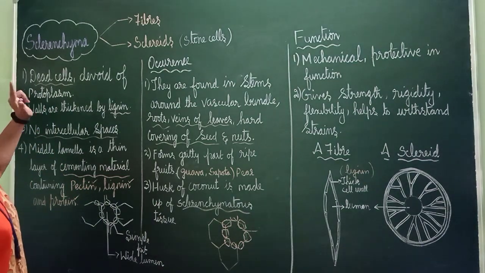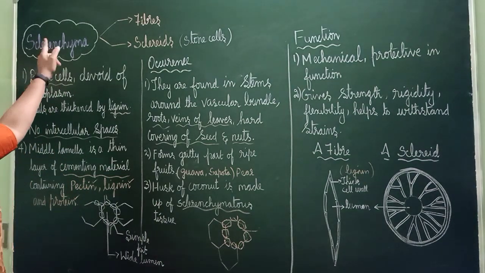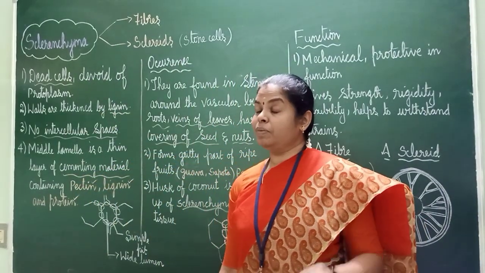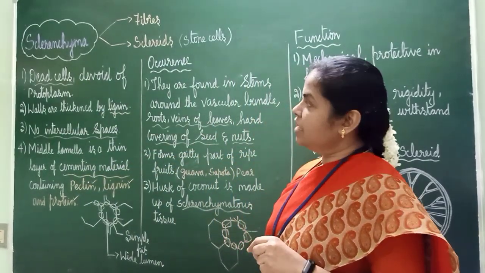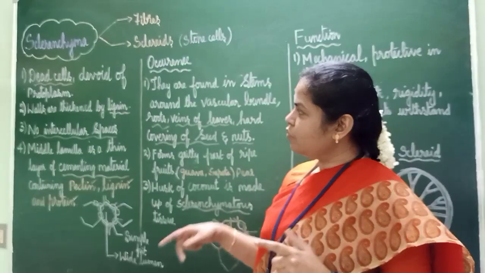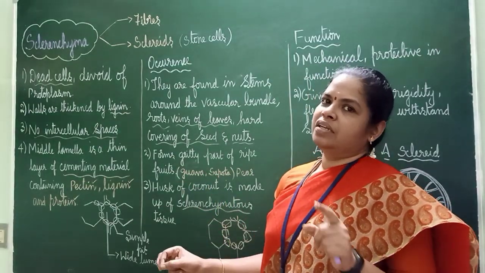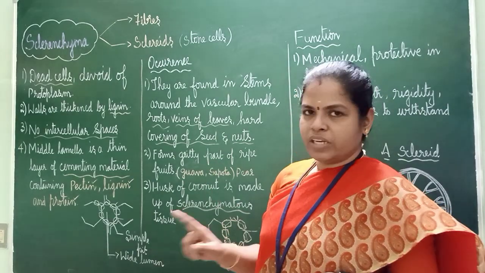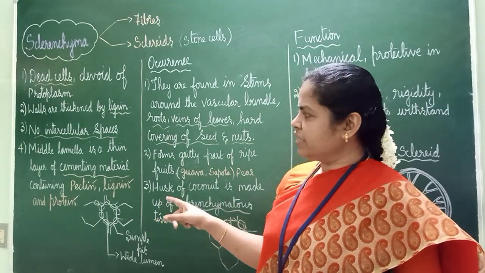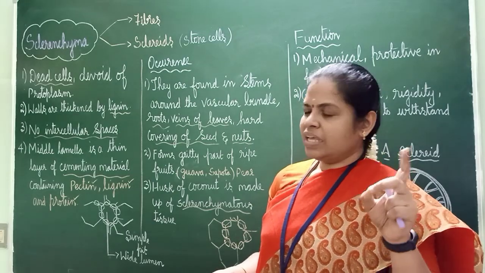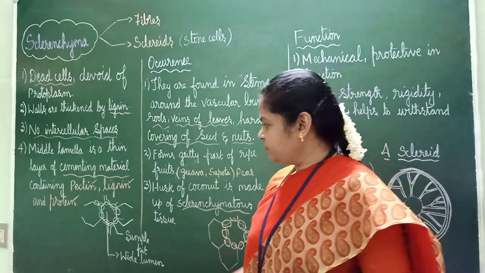Quickly, for a recap: sclerenchyma is of two types, fibers and sclereids. The important thing is they are dead cells, devoid of protoplasm. Walls are thickened by, and here the important thing is, lignin, not cellulose. No intercellular spaces. The middle lamella is a thin layer of cementing material containing pectin, lignin and protein. The diagram will be like this.